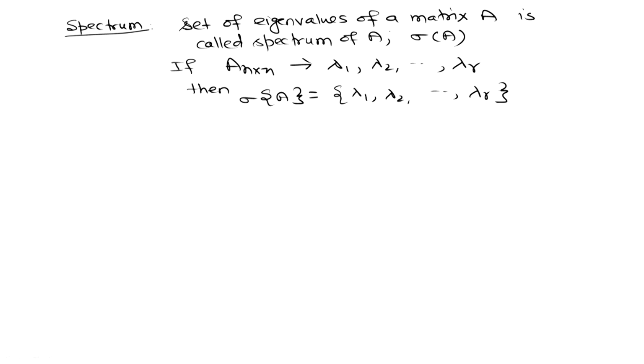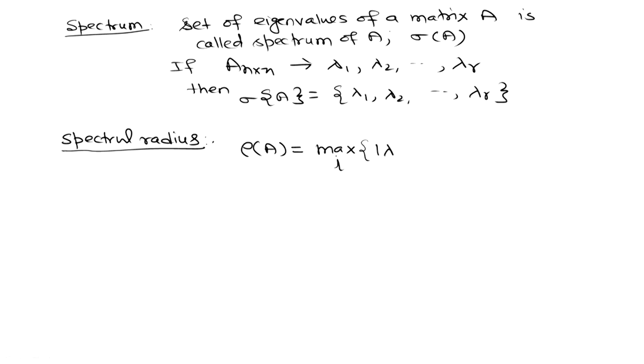Some of the lambdas may be negative. The other thing is the spectral radius. The spectral radius of a matrix is denoted by rho of A, and it is the maximum over all i of the absolute values of the eigenvalues.